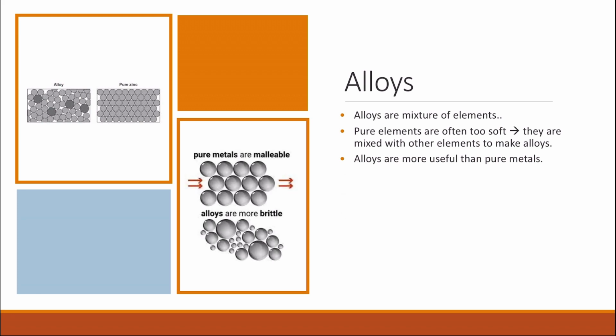So pure metals will be easily hammered into shape because the layers of the metals can slide past each other. However, in alloys, when you have another element with a different size, then it will disturb the regular structure of the metals or of the layers, and they become more brittle compared to the pure metal or the pure element.